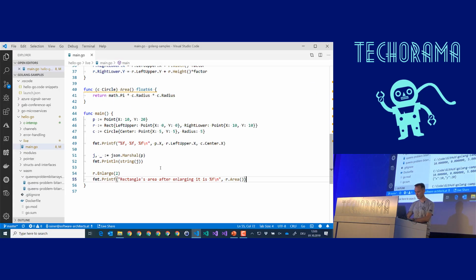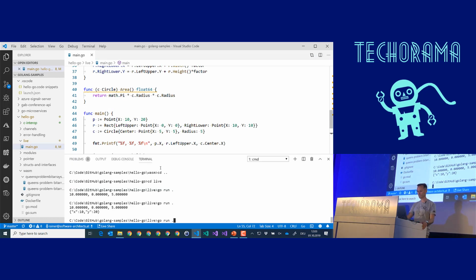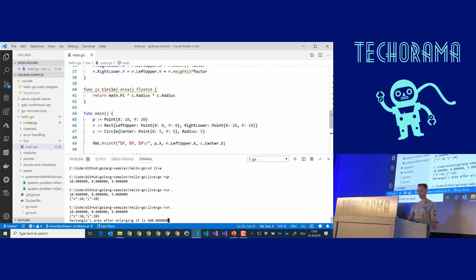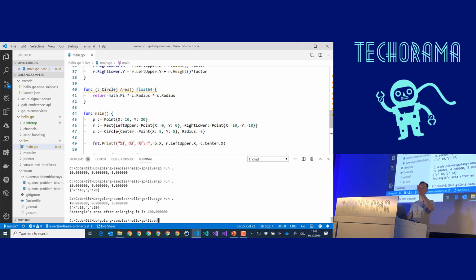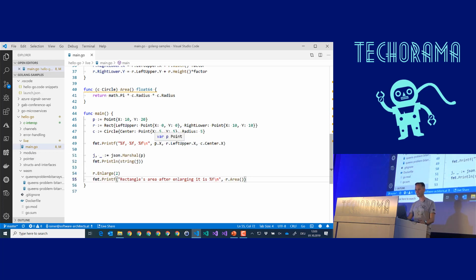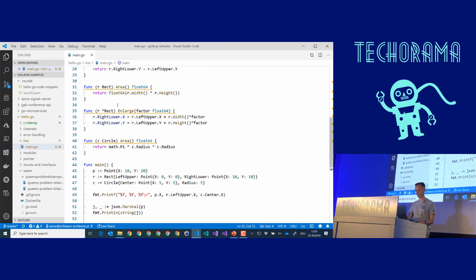Good. Let's give it a try. Let's do a go run. And it should compile correctly, and the rectangle's area is 400, and if you take a closer look at my code, that's the correct result. So this is how you define functions. Next one.